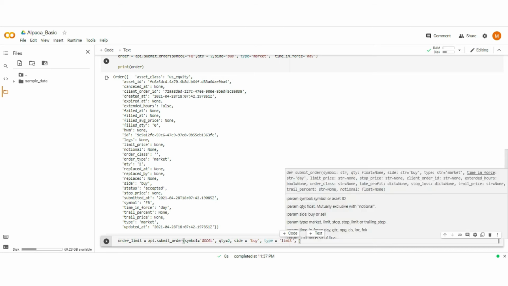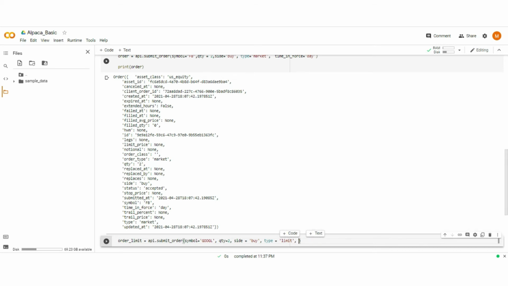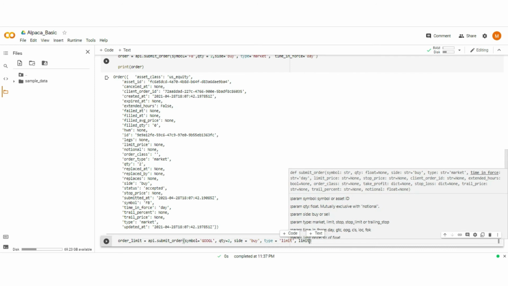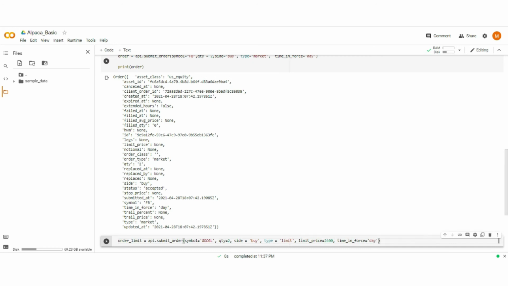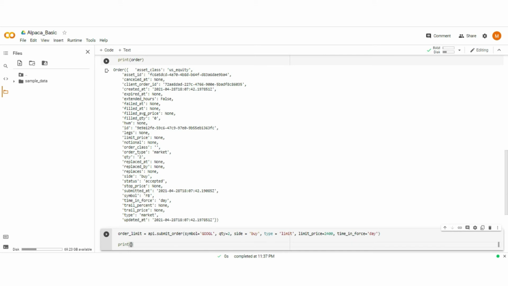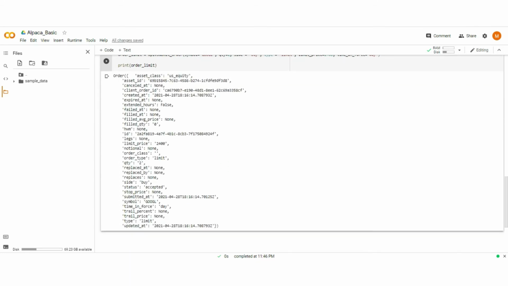in limit order type. We also have to give a limit price. So type limit price, let's say $2,400. Here you see the order is executed and the order status shown here is accepted.